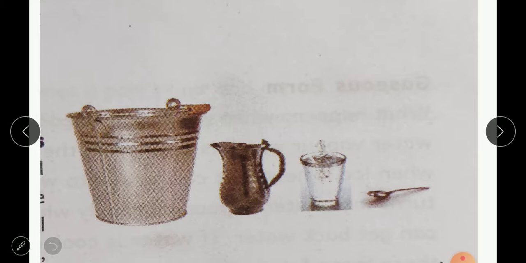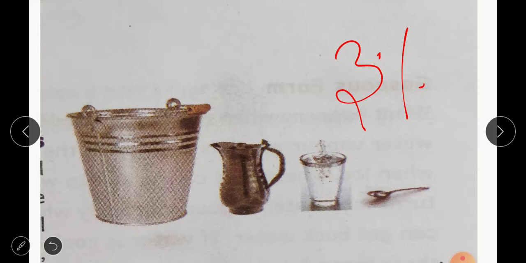Even though 3 by 4th of the earth's surface is water, the fresh water to drink is only 3%, children. How? Maybe you will be surprised. Why, madam, you told us rainwater is there, ocean water, river water, pond water, lake water. Even then, in all these sources only 3% is fresh water.